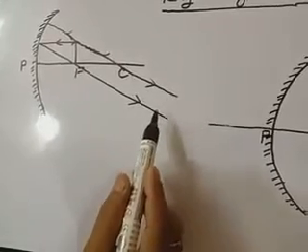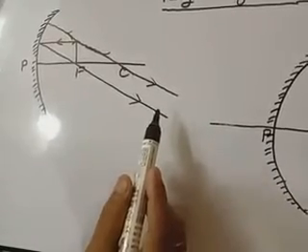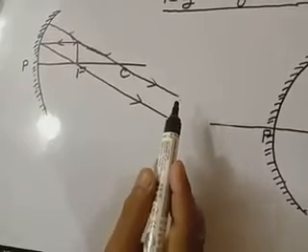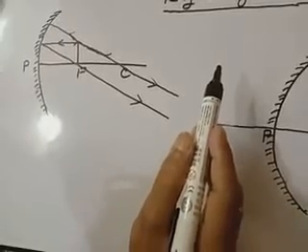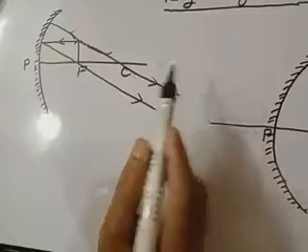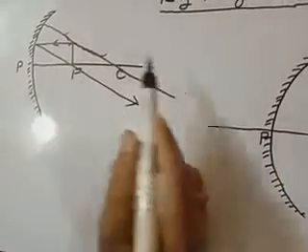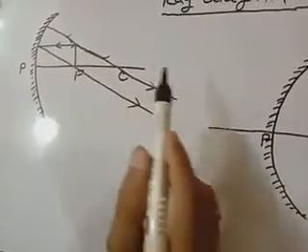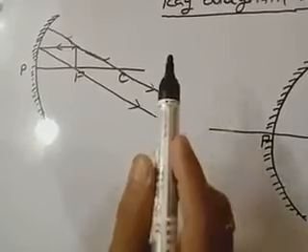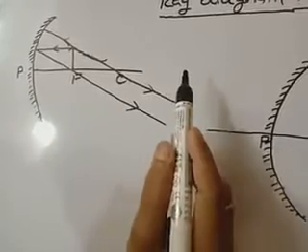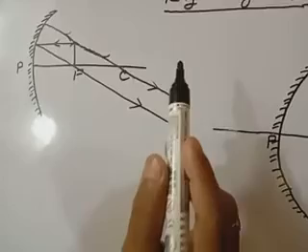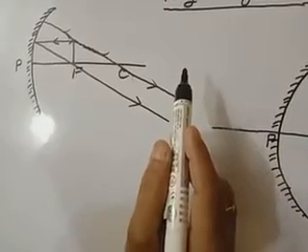Parallel to each other means we will consider the image to be formed at infinity. As I have told, the image and object are on the same side, so we consider it real. So a real image will be formed at infinity and highly enlarged.